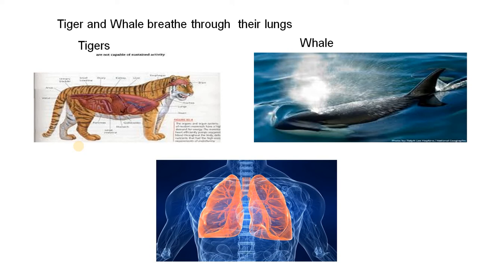On the top of its body, it comes to the surface now and then, right? It cannot breathe underwater. Dolphins and whales, children, cannot breathe underwater. Every now and then they have to come to the surface, take in oxygen, and go back. So these animals breathe through their lungs.